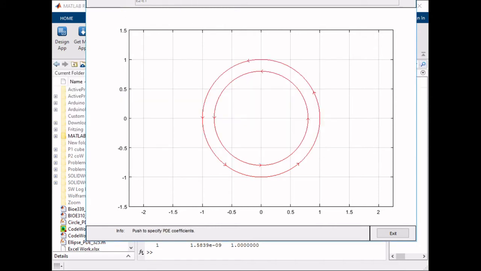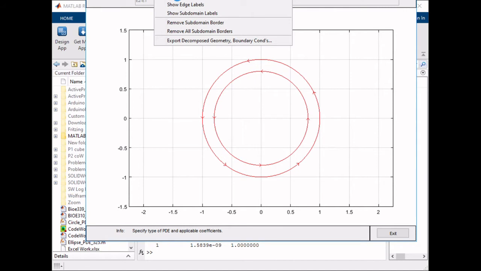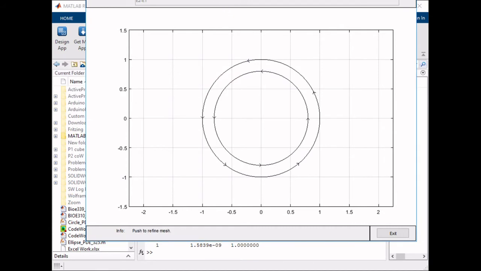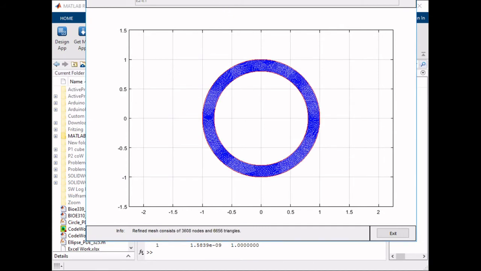So once you've specified those, we can go ahead. Once you already established your boundary conditions, notice how we kept them as the Dirichlet. I don't know how to pronounce that, but yeah. So then we're going to go ahead and initiate our mesh.